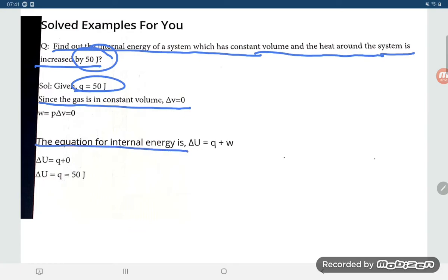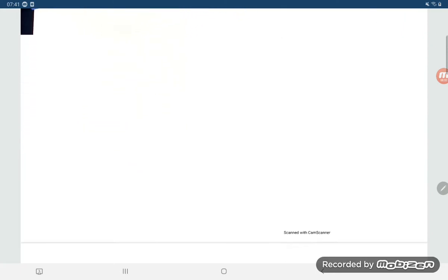The equation for internal energy, delta U is equal to Q plus W. So delta U is equal to Q. So delta U is equal to what, student? That is 50 joule. Okay, so the correct option is that.